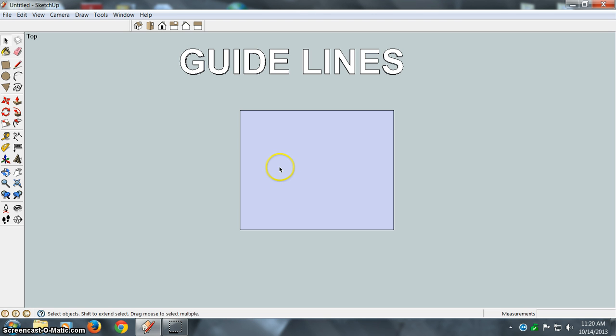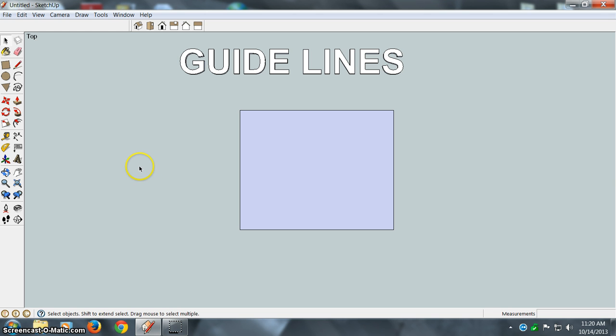And now let's say we want to put a box inside this box, and let's say we know the dimensions we need to be from the lines that make up the present rectangle. So to do this, guidelines comes in handy.